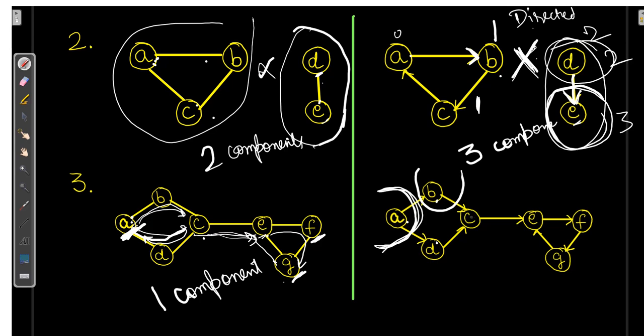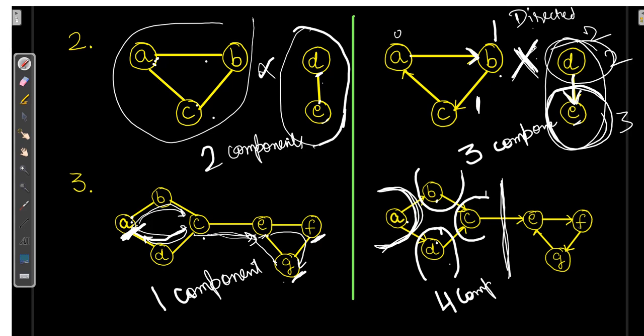For C, C is connecting to neither one. So here this is also a different component. Now if we talk about D, D is connecting to C, yes. D is connecting to A, no. So this is a different component. Now if I want C to E, yes, it is possible. But E to C, no. So this is a different one. Here we got 4 components.